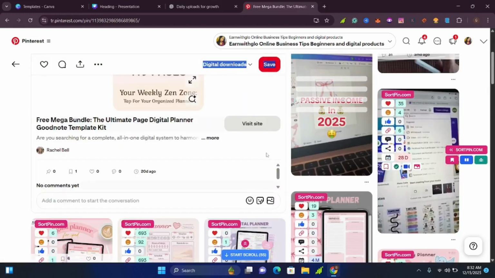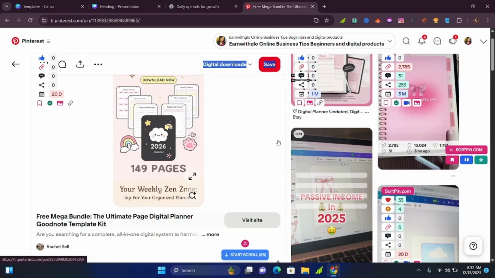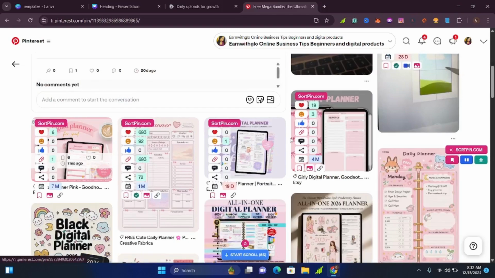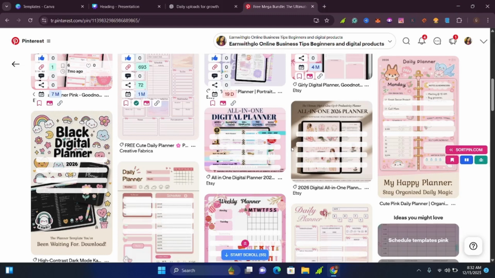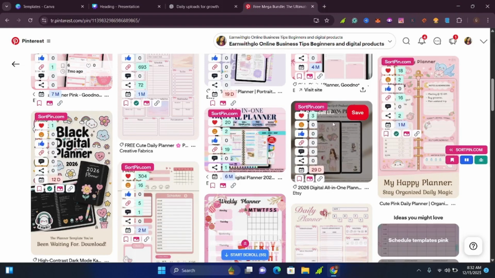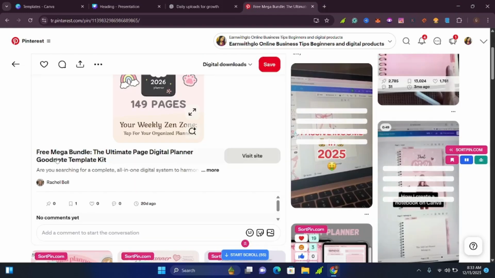Even if you have one follower, Pinterest can still work for you in your digital products. Yes, there are so many people using it to put their digital products here so that people can buy them, and you can see a lot of them here. But what will make you stand out? I'm going to show you those things that you can do. For example, this example I put down here in this video that I want to show you.